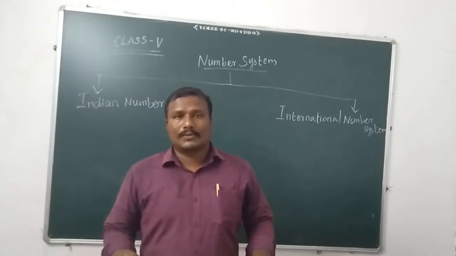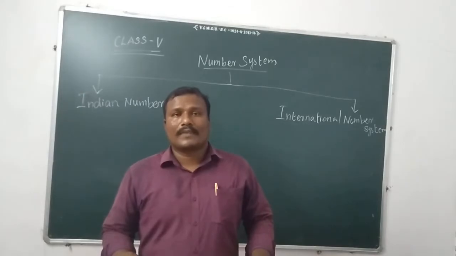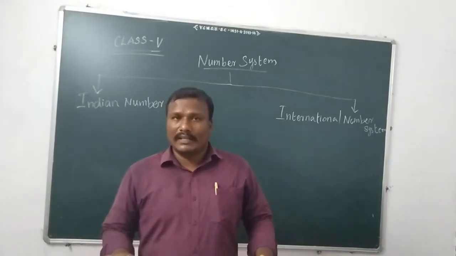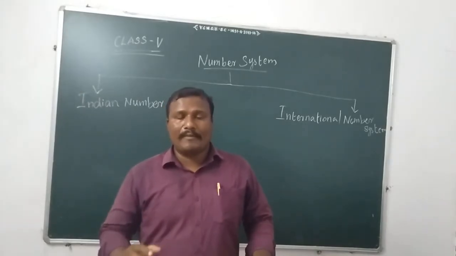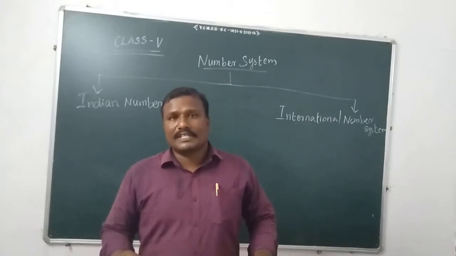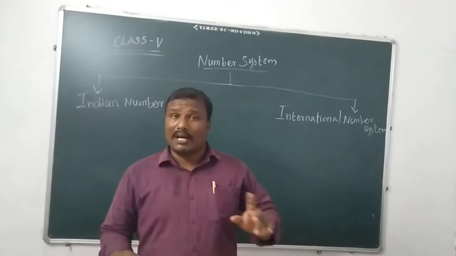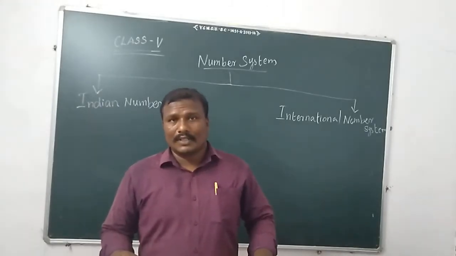So the number system has two types: one is the Indian number system and one is the international number system. We are Indian, so all over India we use the Indian number system, but the international system is used all over the world. Let me first discuss the Indian place value system.